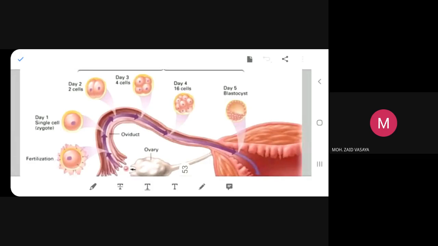Why are we stuck, beta? Yes, what is the answer? A new human individual develops from a cell called gamete. Is it true or false? Ma'am, false. Why? If it is false, now which is the right answer? Can you give me the right answer, beta?